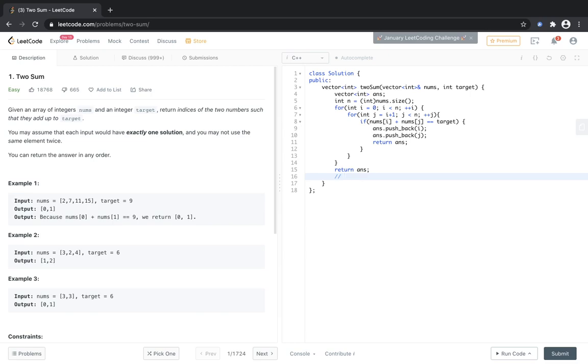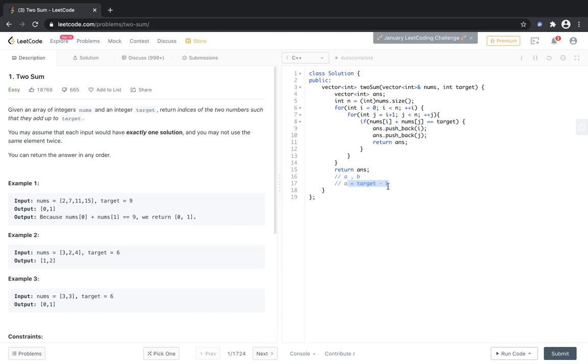Let's say, suppose that we are at number b. Let's say that a and b are the two numbers in the array that are the solution, and currently we are at some number b. So what would be a would be target minus b. This would be the value of a. And clearly, if target minus b is already present in the array, that is, if we have already seen this number, we know that it's there in the array and it matches our description, and hence we can return the two numbers.